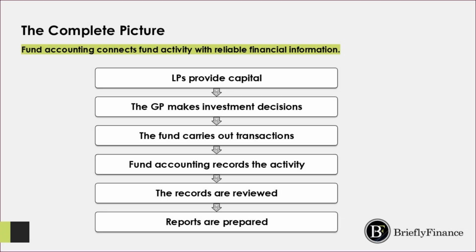Let's put the complete process together. The limited partners provide capital. The GP makes the investment decisions. The fund carries out transactions. Fund accounting records those activities. The records are then reviewed and checked. Finally, reports are prepared for investors, management, and other users. This is the complete picture. Fund accounting connects what happens inside the fund with reliable financial information. So the main takeaway from today is this. Fund accounting records what happened, tracks who it belongs to, checks that the information is accurate, and turns it into useful reports.